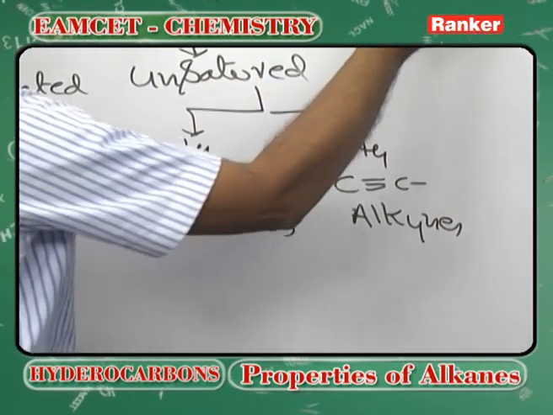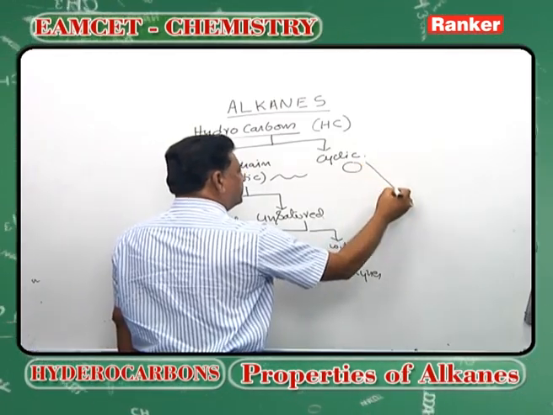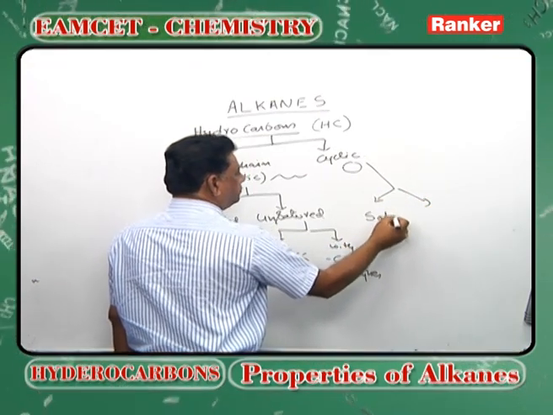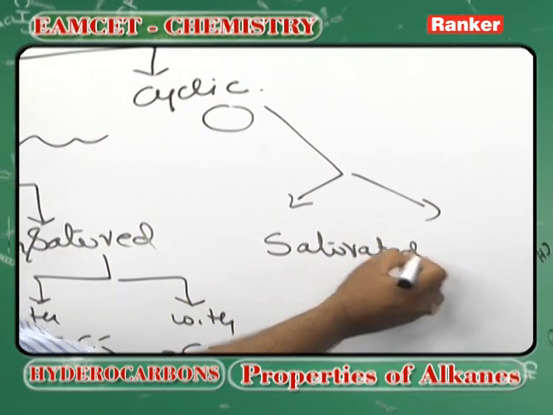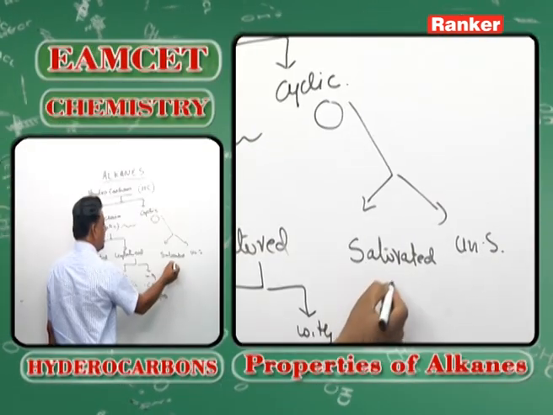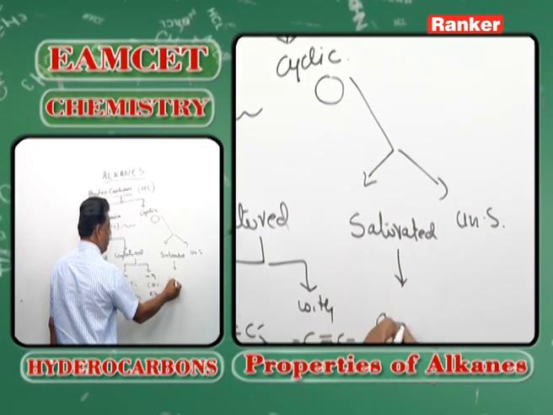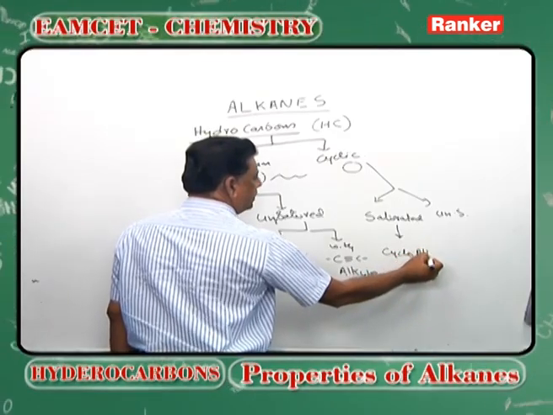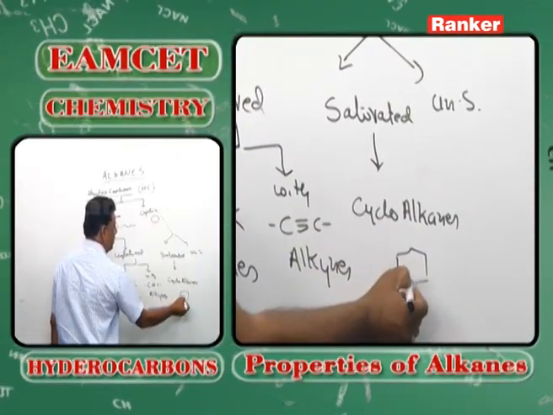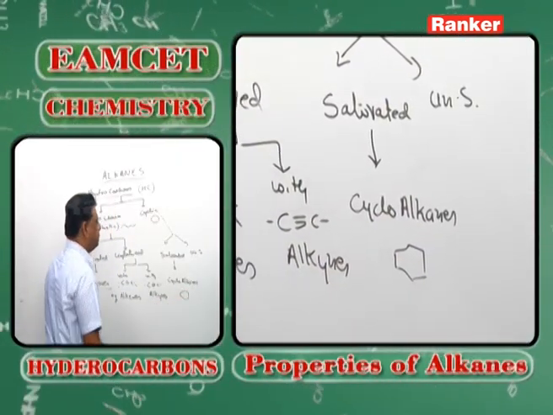Under cyclic, we again have two types. You can divide into saturated and unsaturated. For saturated, we have cycloalkanes. They are like alkanes, but the only difference is that rings are there, for example cyclohexane and so on.